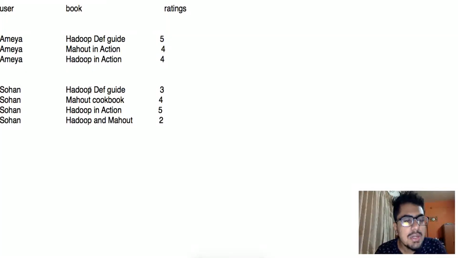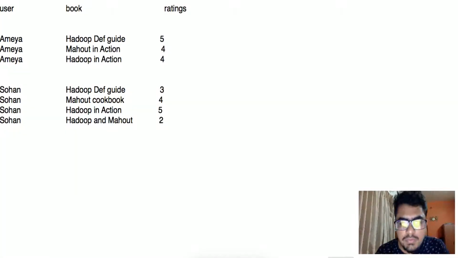What an item-based recommender does is recommend a particular item to a user by scanning the entire item list. For example, as we can see, Amaya brought the books Hadoop Definitive Guide, Mahout in Action, and Hadoop in Action. The algorithm then finds there are two keywords, Hadoop and Mahout, in the items brought by Amaya. It scans the entire item inventory and recommends to Amaya the item Hadoop and Mahout, as the two keywords Hadoop and Mahout are present in that item. So that is an example of an item-based recommender.